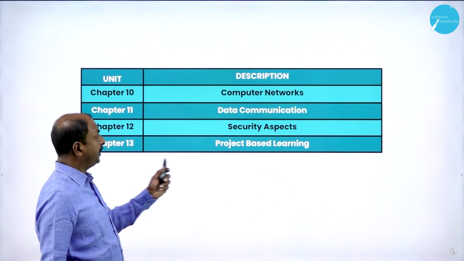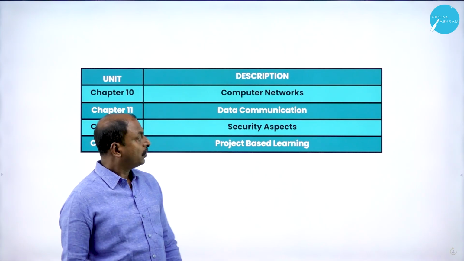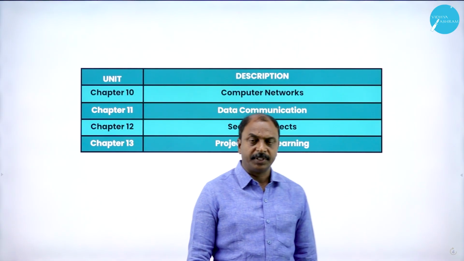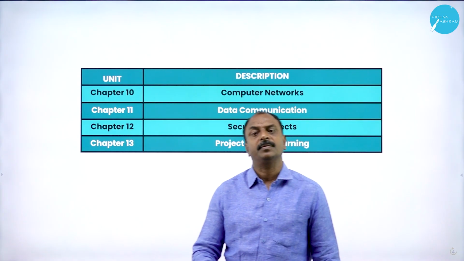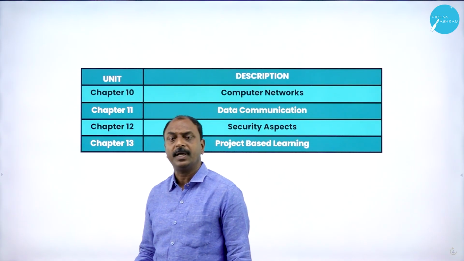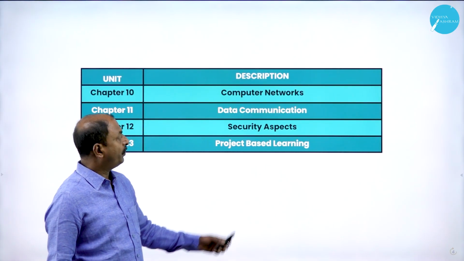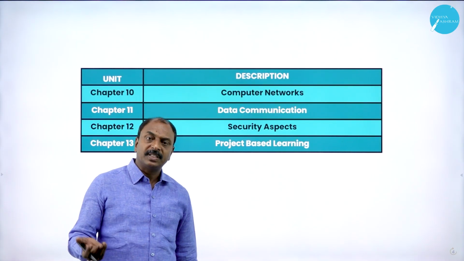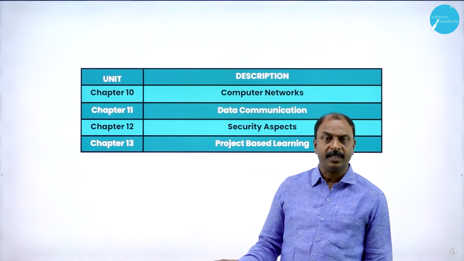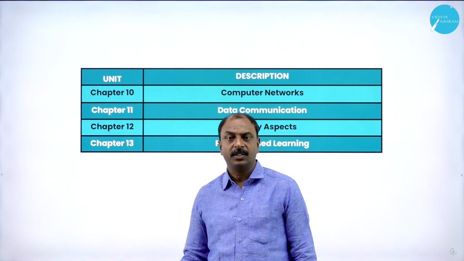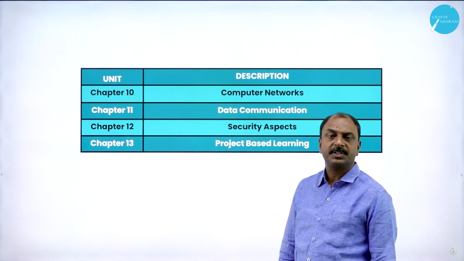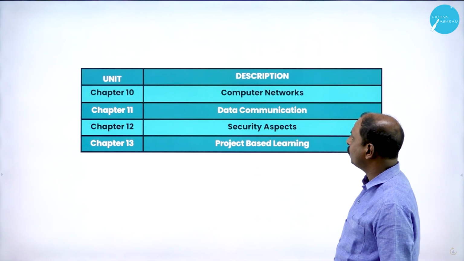In chapter number 13, this is project-based learning. In this chapter, we are going to learn how to start a project, and we have to follow certain protocols, certain rules to develop a project or to prepare a project report. So we are going to learn the step-by-step procedure to prepare a project report, or how to develop a project, or how to start a project. These are the concepts to be covered in the second PUC computer science syllabus. Now let us move on to the next slide.